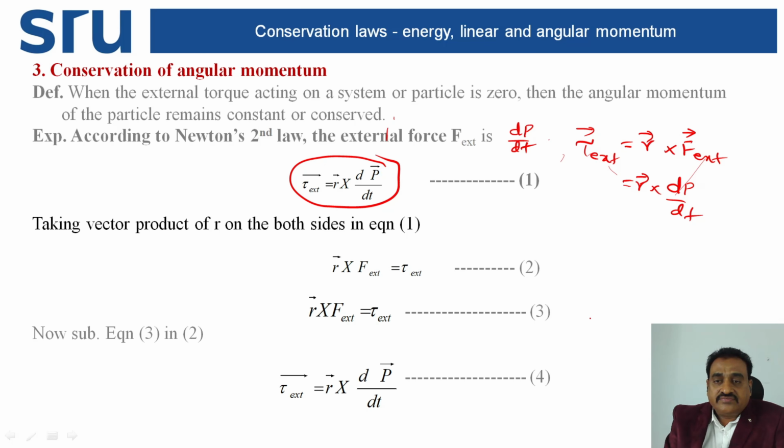But the torque, already I wrote here, r bar cross F external is equal to torque. This is equation number two. So r bar cross F bar is equal to external torque. That external torque is r bar cross dp by dt.